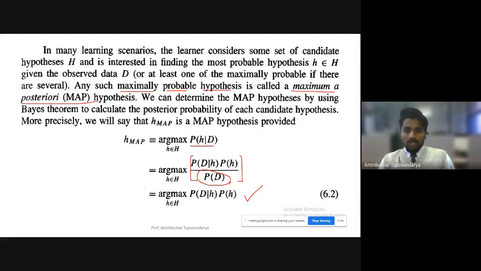With that in mind, we remove this constant value because a constant will not affect much, and only the variable aspect is considered to compute the maximum probable hypothesis using argmax. That gives us H MAP, where H MAP is the maximum a posteriori hypothesis,